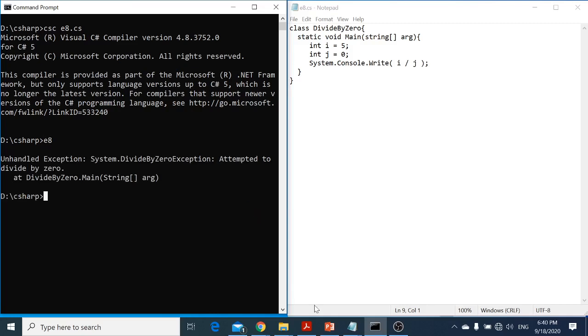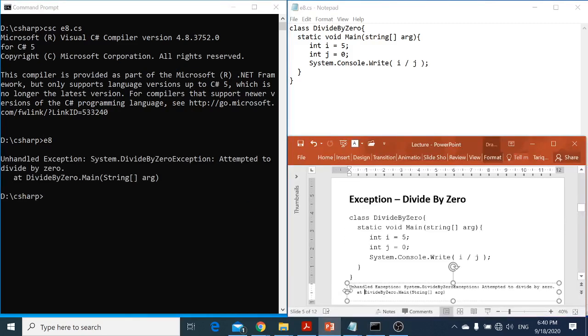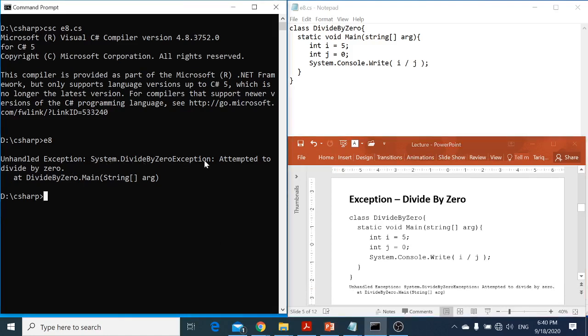It is the same error message that I showed you here. Unhandled exception system, unhandled exception system divided by zero. So this is the actual exception that we need to catch. And the message is attempted to divide by zero. Where? In this program. This is the class, this is the method. So in this method we are having this problem. So it is giving you the whole trace.